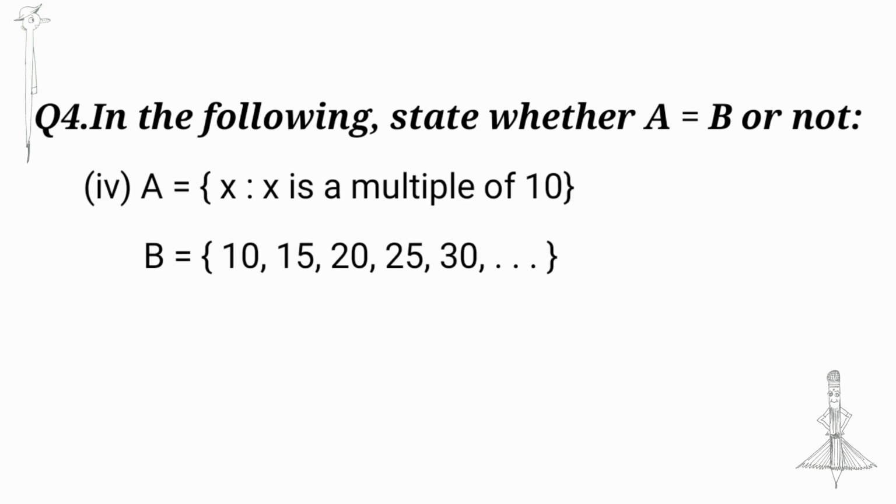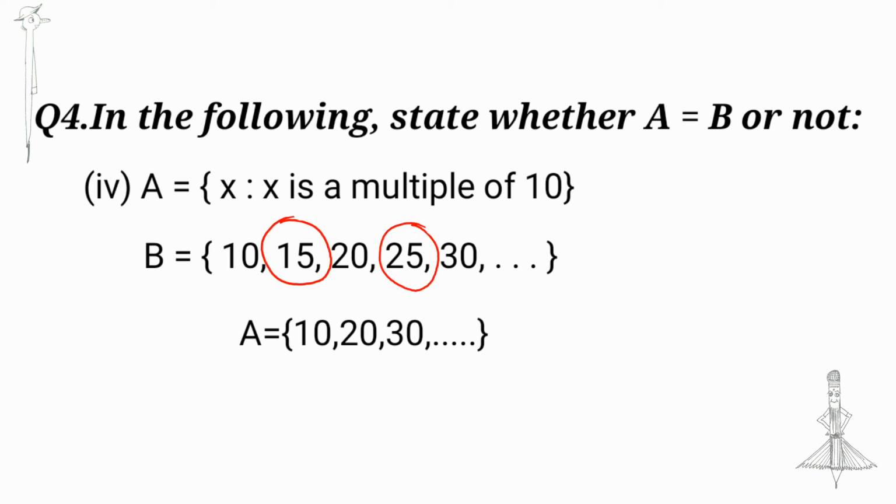Next, A is equal to {x : x is a multiple of 10} and B is equal to {10, 15, 20, 25, 30}. We can write A is equal to {10, 20, 30, etc.}. Then 15 is an element of B but 15 is not an element of A, 25 is an element of B and 25 is not an element of A. Therefore A is not equal to B.